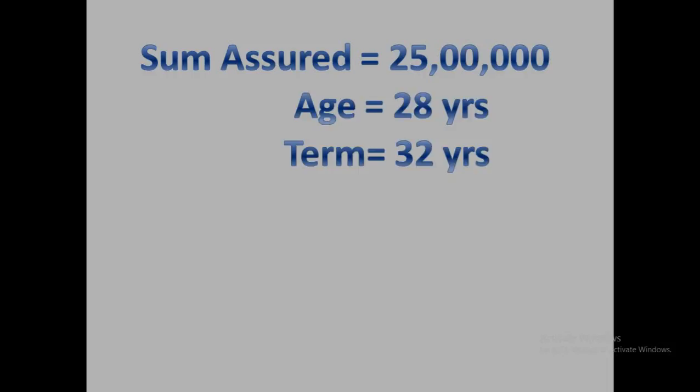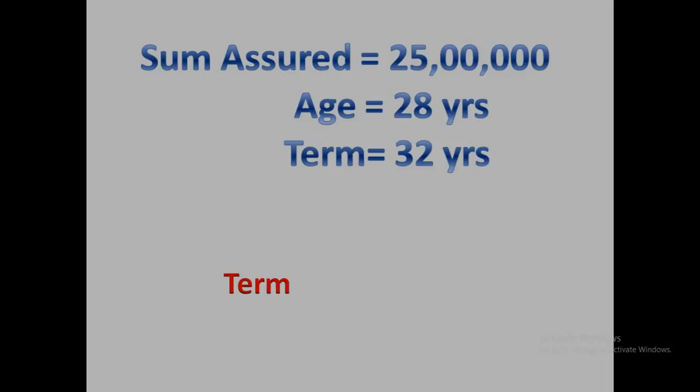We'll start with an example. For example, I want a sum assured of rupees 25 lakh. Sum assured is the amount that your nominee will get in case of your natural or accidental death. My age is 28 years and I want to get insured up to the age of 60, that is 32 years of my life.